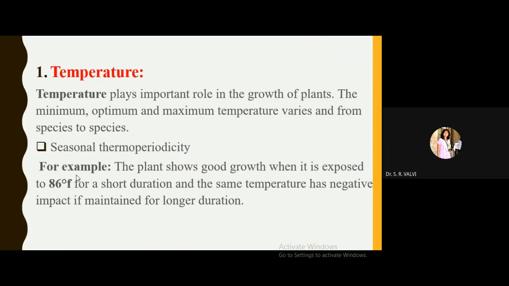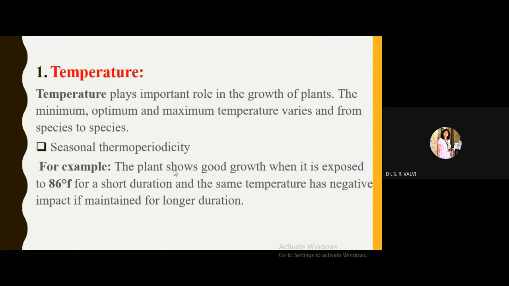Now see, we know that a particular temperature is required for the growth of particular plants. This temperature plays a very important role in the growth of plants. The minimum, optimum and maximum temperatures vary from species to species. For example, some plants grow at a very low temperature and some grow at a very high temperature.